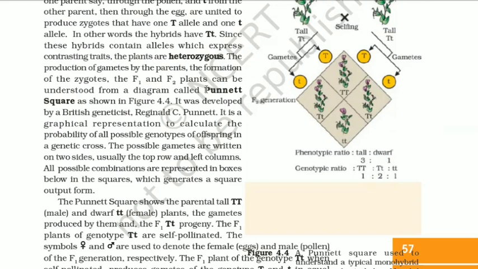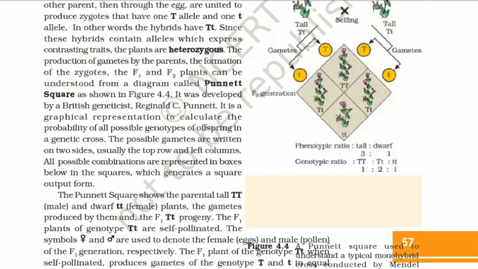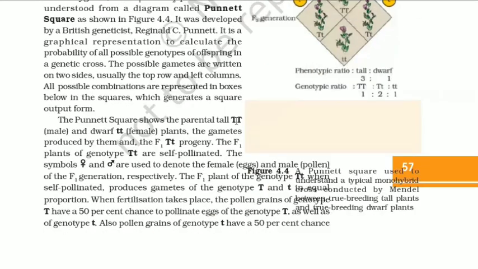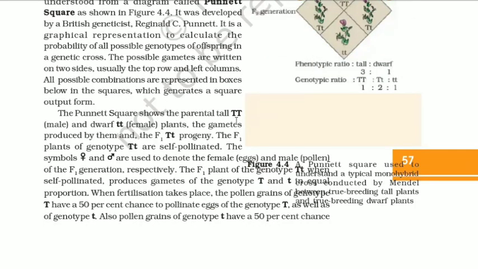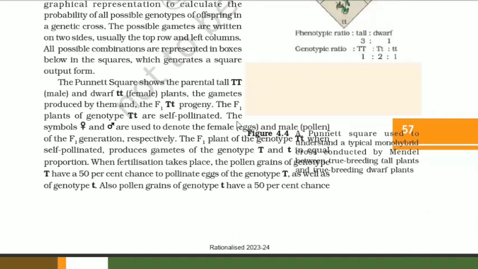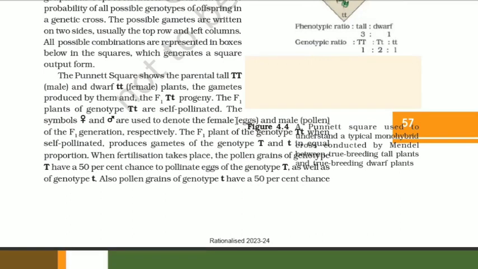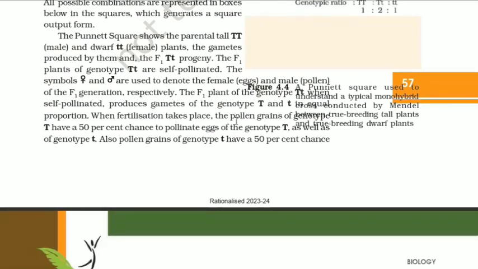The production of gametes by the parents, the formation of the zygotes, the F1 and F2 plants can be understood from a diagram called the Punnett square, as shown in figure 4.4. It was developed by a British geneticist, Reginald C. Punnett. It is a graphical representation to calculate the probability of all possible genotypes of offspring in a genetic cross. The possible gametes are written on two sides, usually the top row and the left column. All possible combinations are represented in boxes below, in the squares, which generates a square output form.